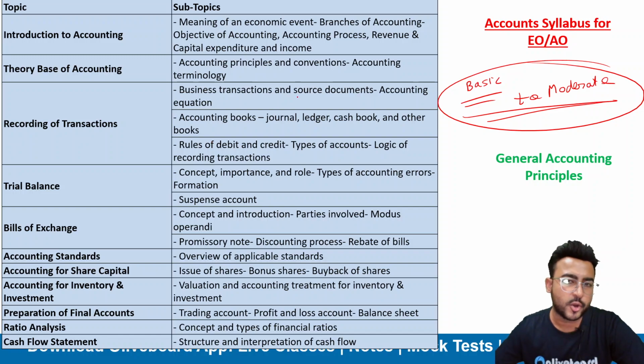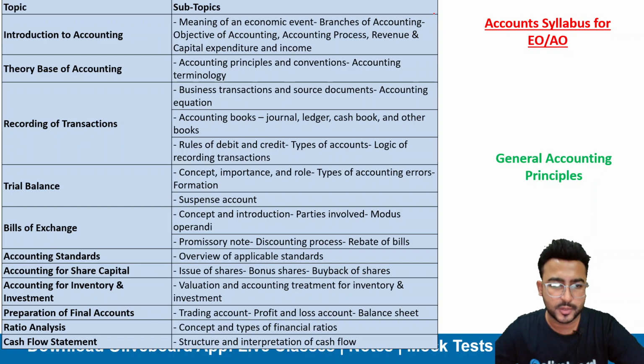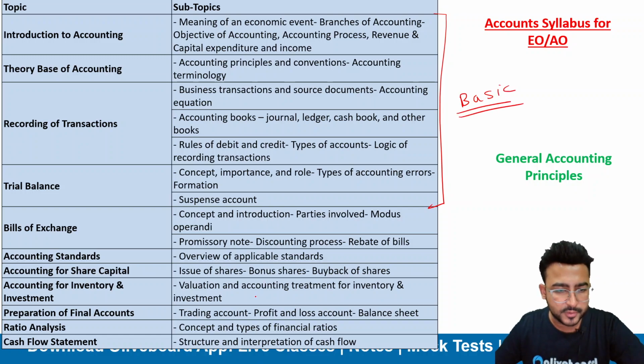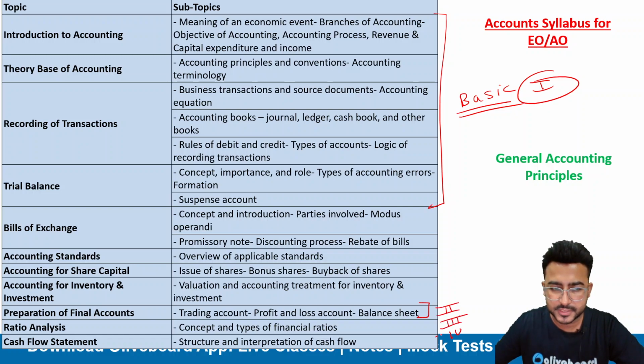And what will be the order of your preparation? First try to cover these 4 topics. These are the basics of accounting basically, right? Then try to cover the final accounts part. The first priority will be basics of accounting. Then you need to know final accounts, ratio analysis, and cash flow statement.